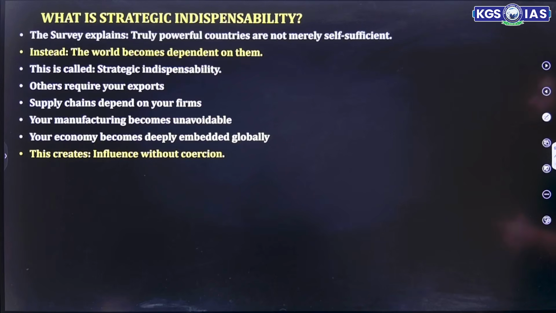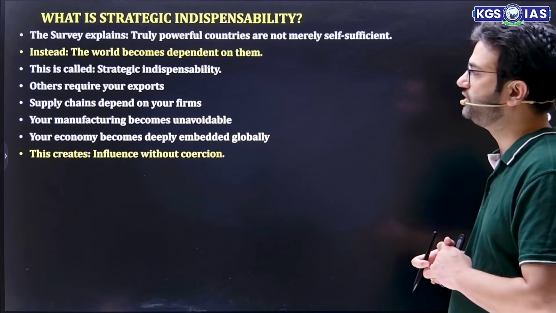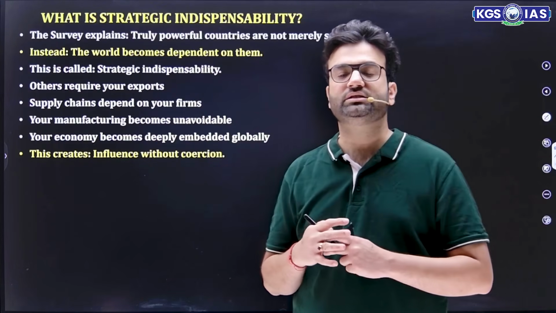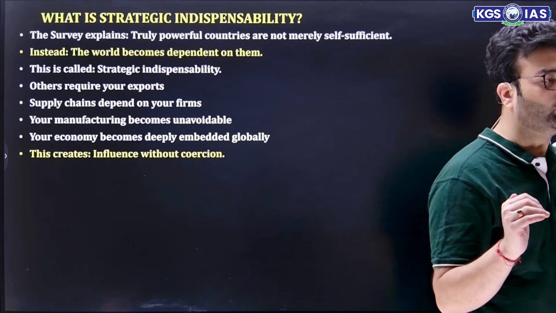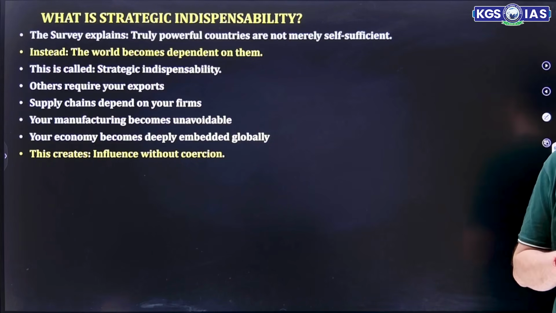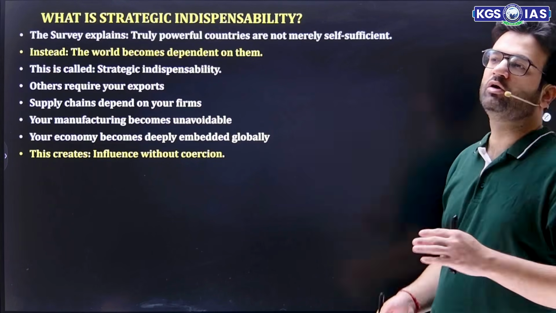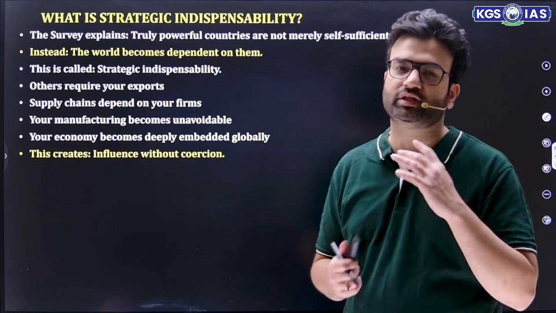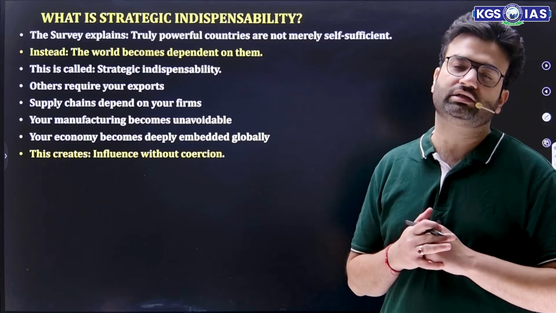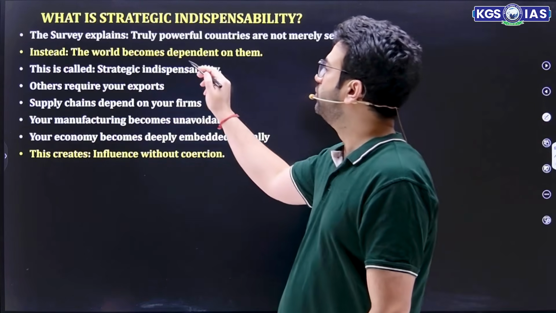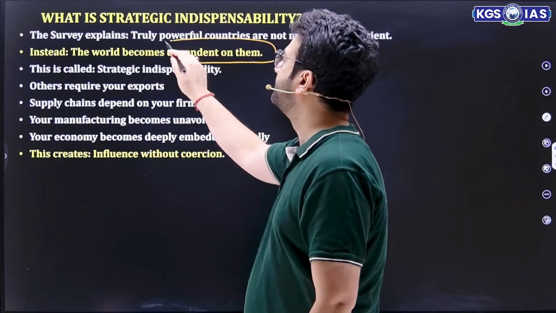Then what is the meaning of strategic indispensability? Strategic indispensability means, the survey says, powerful countries are not merely self-sufficient. Instead, the world becomes dependent on them. That means no country in this whole world can say we are self-sufficient. Even the US and China still require other countries to fulfill their needs. But what strategic indispensability simply says is that the world becomes dependent on them.